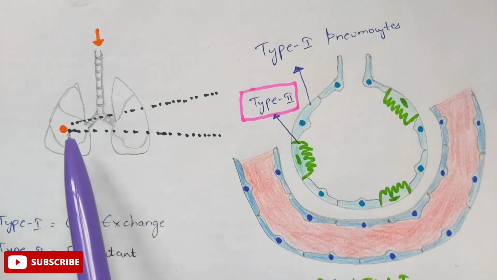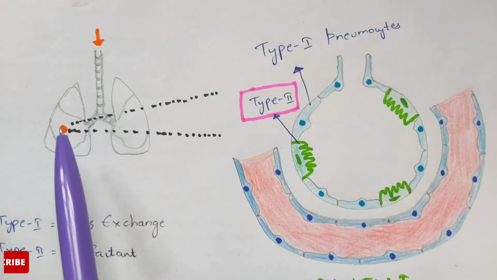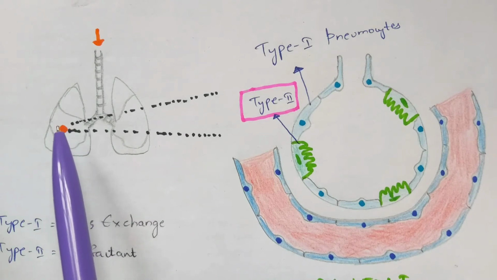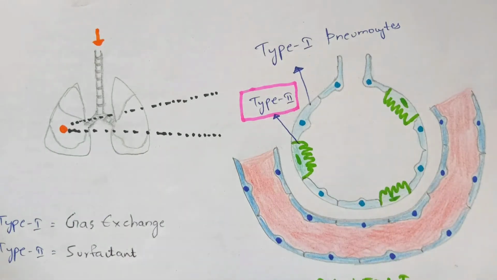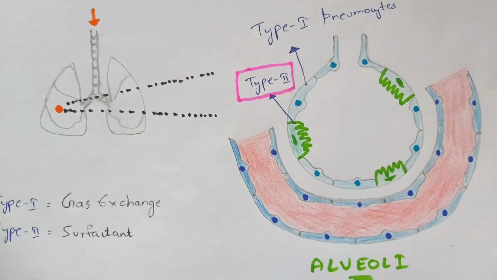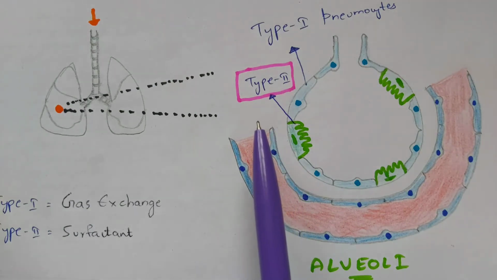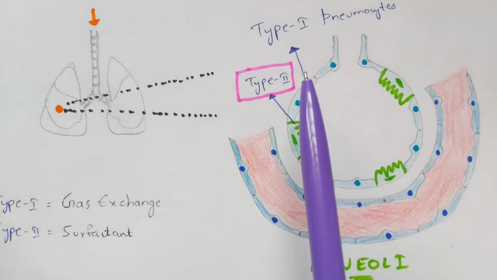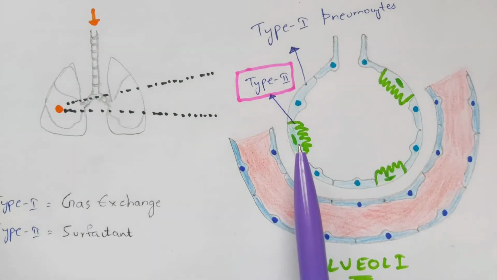So now let us consider this as a viral particle which entered the fresh human being. These are the lungs of the fresh human being, and the viral particle entered the alveoli of the lungs. Let us zoom into this alveolar region and understand what is present here. The alveoli play a major role in the gas exchange process. Now the alveoli consist of type 1 pneumocytes, the blue color which I have drawn, and also type 2 pneumocytes, with the green color which I have drawn here.